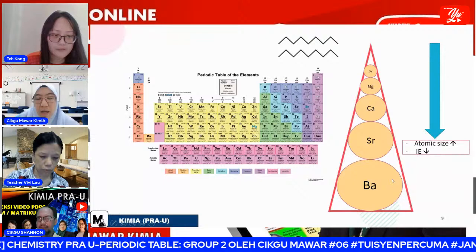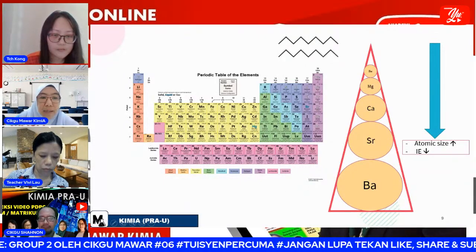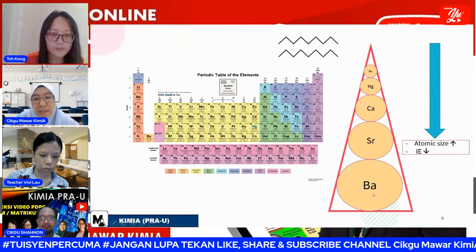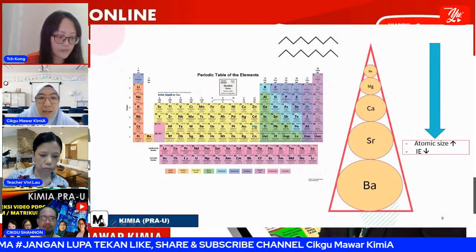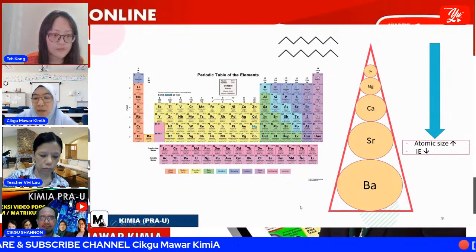During my lesson I will not explain radium, since radium is below barium. If barium is the reactive one, then for sure radium is the most reactive compared to barium. We can assume that.